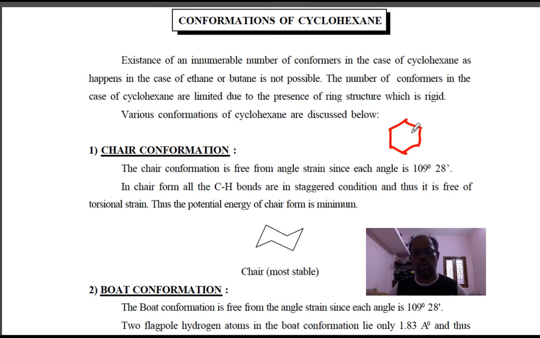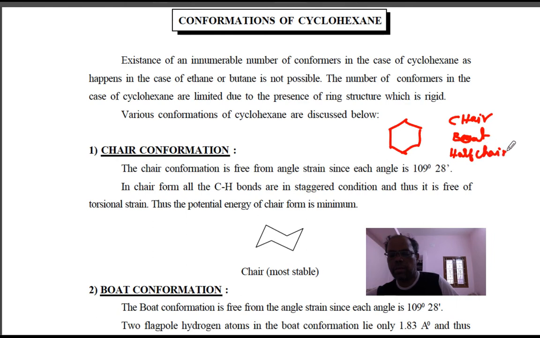Out of that, there are four different forms of cyclohexane available. One is the chair form, another one is the boat form, the next one is the half chair form, and another one is the twist boat form. So like this, there are four different types. Let us discuss the conformation of these four types.